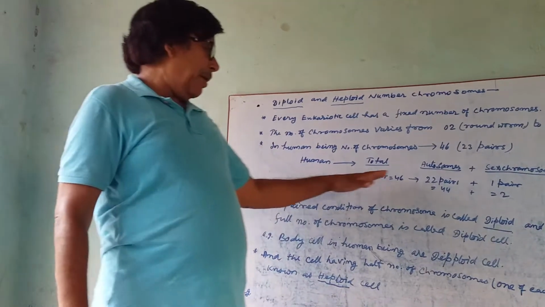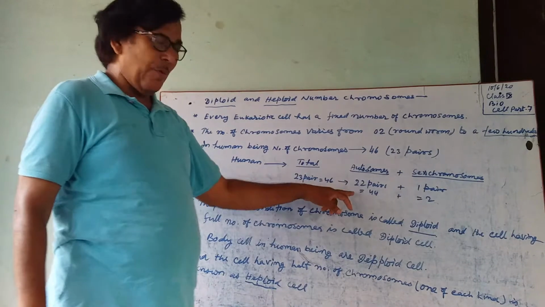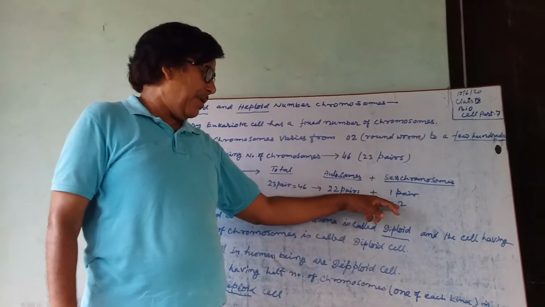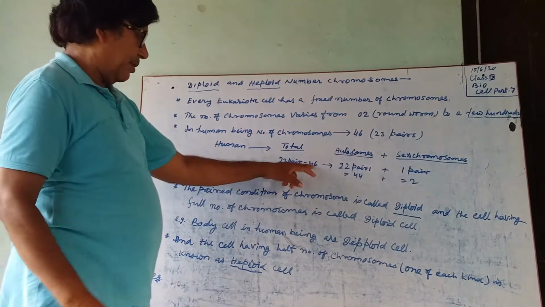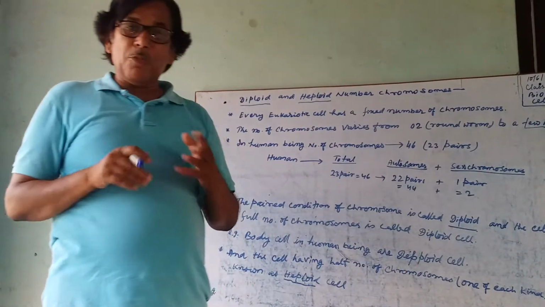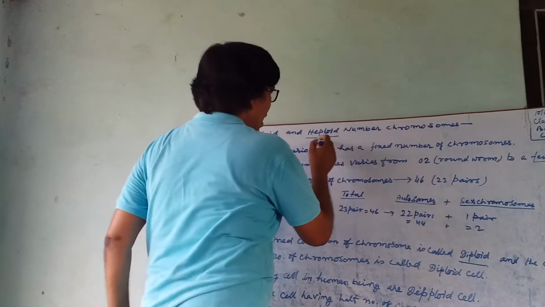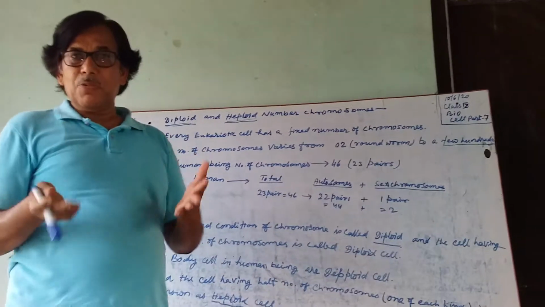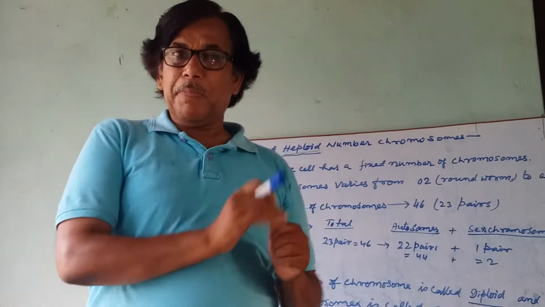The total number of chromosomes is 23 pairs, that means 46. Autosomes are 22 pairs, that means 44, and the sex chromosome is one pair, that is 2. 44 plus 2 is 46. Now, in the paired condition of chromosomes, we are going to study diploid and haploid numbers. We have just discussed the number of chromosomes, and chromosomes always occur in pairs.